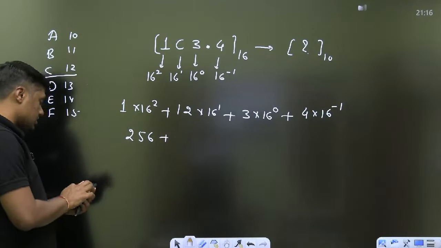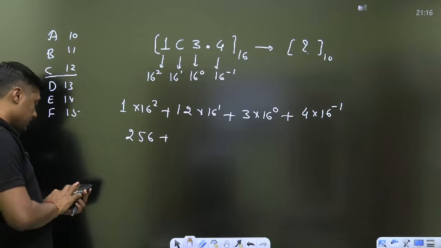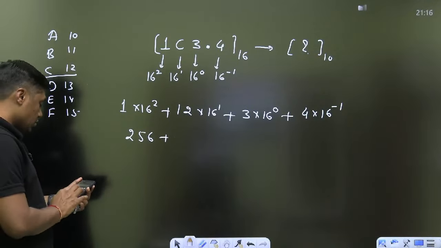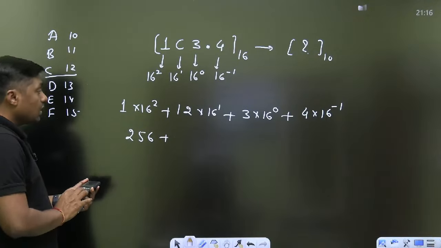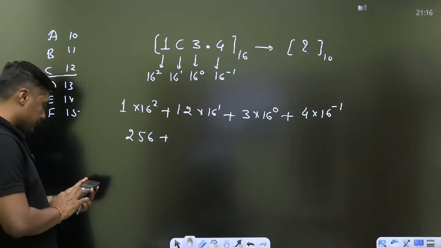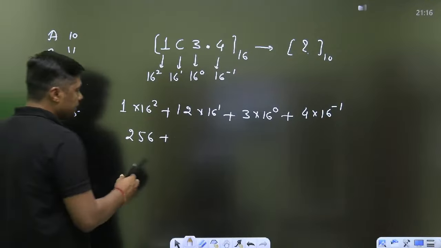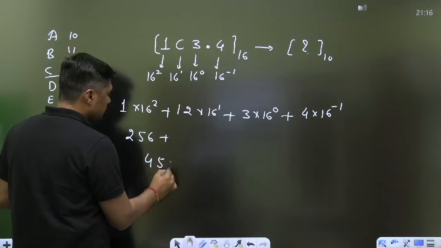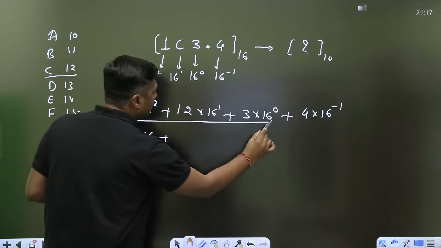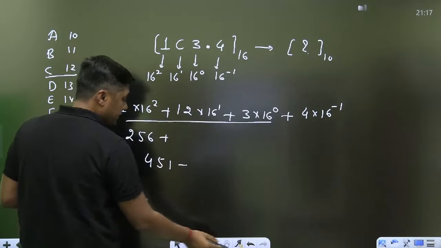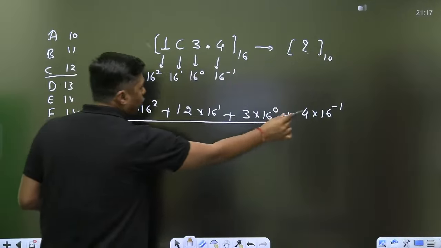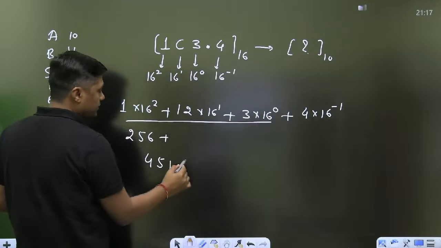Everyone please solve this. 12 into 16, plus 256, plus 3, 451. This number is 451 point. 4 by 16 is 0.25.